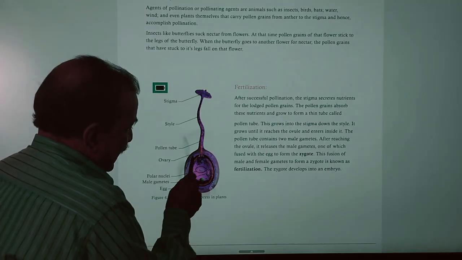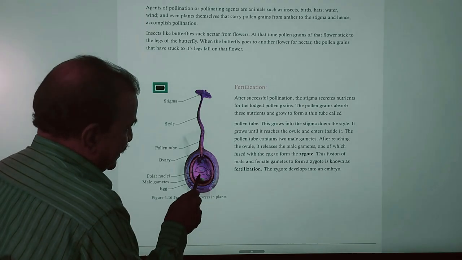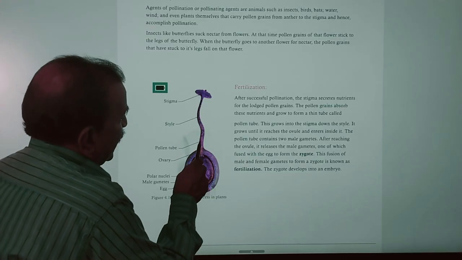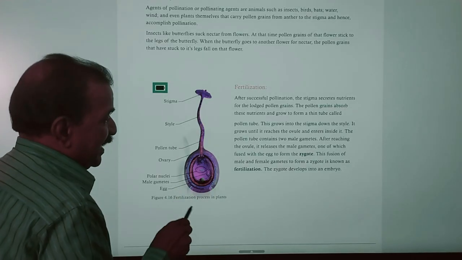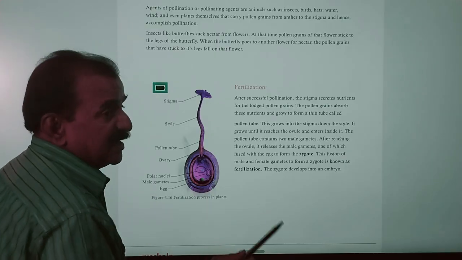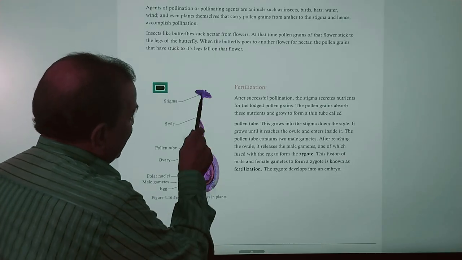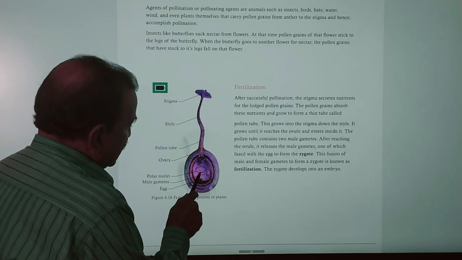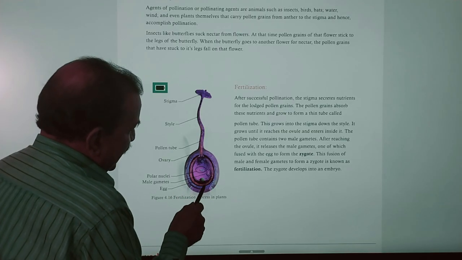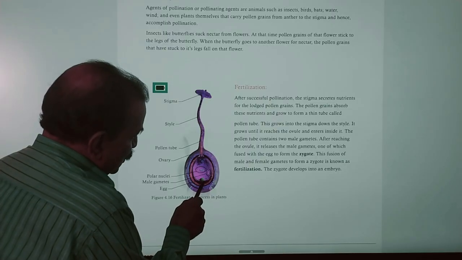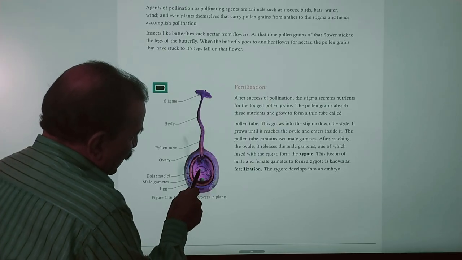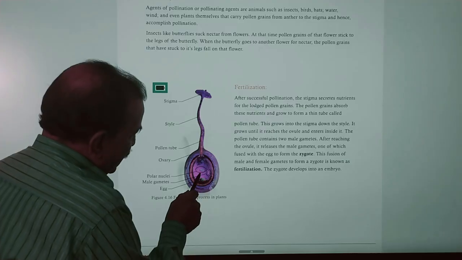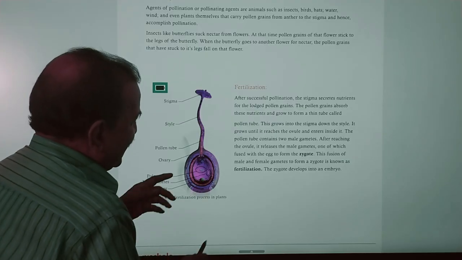Oval-like structure, and this is a big swollen-like structure at the base, and this is the ovary, and this is a style, and this is a stigma. Like that, you see a carpel consists of three parts: ovary, style, and stigma. And ovary consists of what? Ovules, and there you see the presence of what? Female nuclei, and this is the egg cell, and these two are synergids and antipodals, and also polar nuclei are present in the center.